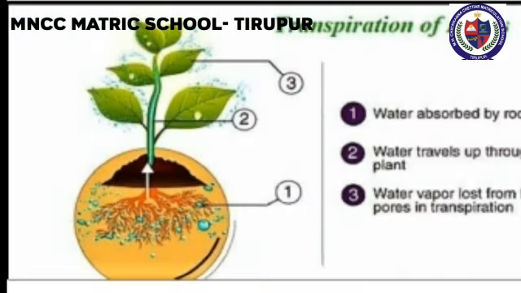Transpiration. Transpiration is the evaporation of water in plants through stomata in the leaves. Stomata are open in the day and closed at night. Water is lost from the leaves. Pressure is created at the top to pull more water from the xylem to the mesophyll cells. This process is called transpiration pull. This causes the roots to absorb more water from the soil to ensure continuous flow of water from the roots to the leaves.